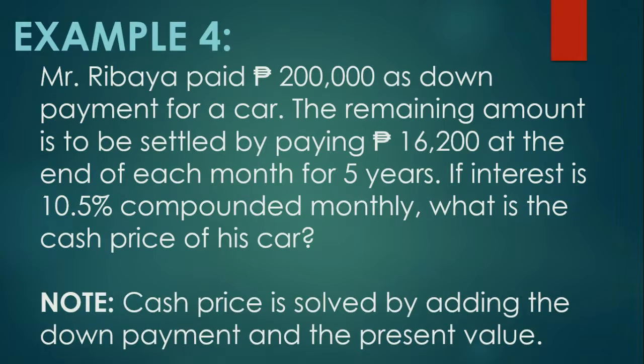So cash price is solved by adding the down payment and the present value. So ang hinahanap dito, para mahanap natin yung cash price, kailangan muna nating hanapin yung present value. So let's identify the given. The given here is the down payment is 200,000, the regular payment is 16,200, the time is 5 years, and the interest rate is 10.5%, and the value of N is 12 since it is compounded monthly.